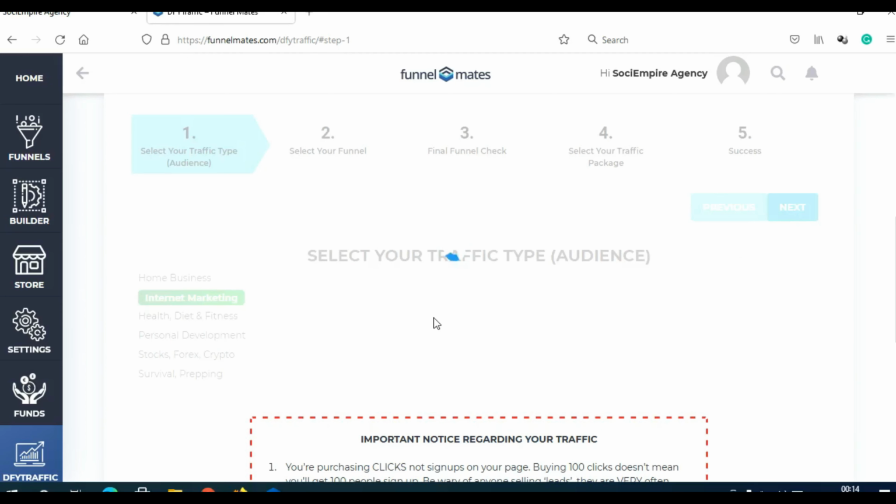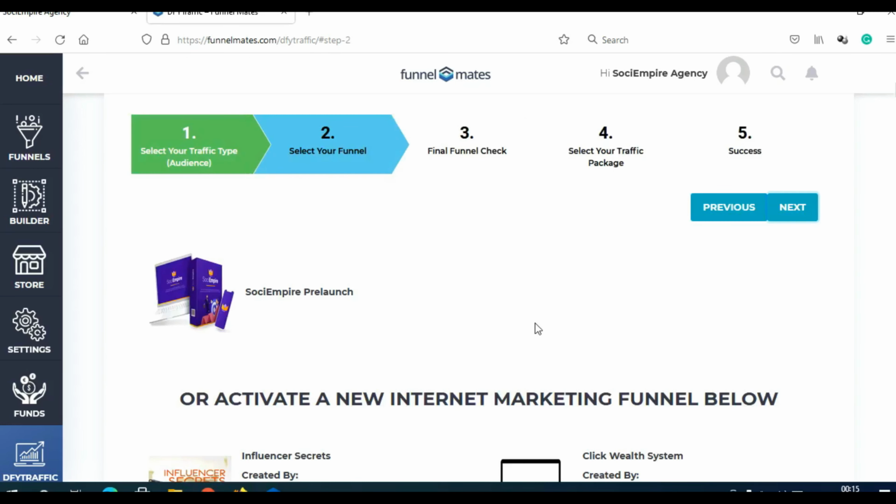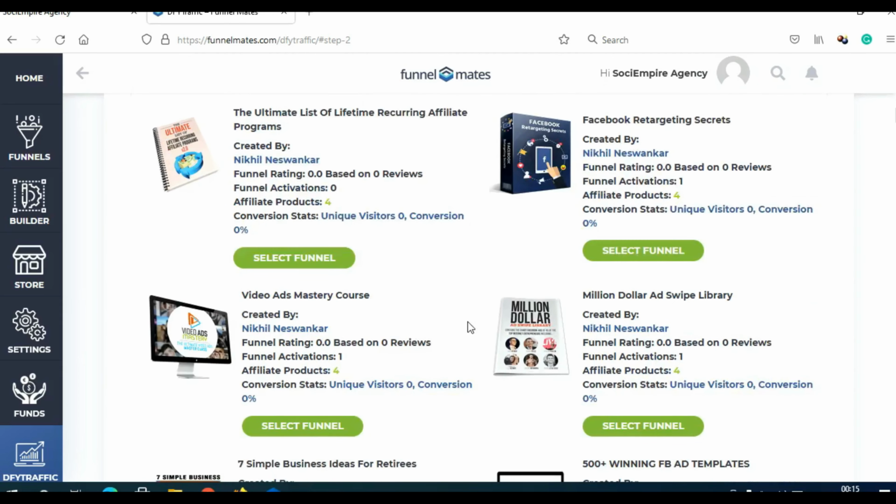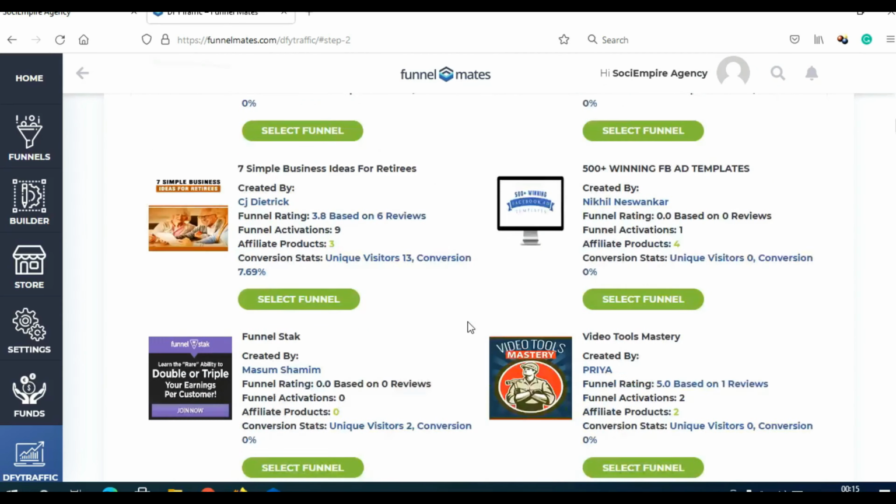Now I didn't create any funnels yet, so I actually cannot use this option yet, but I'll just show you how this looks, and also you will see all the available templates that you can use for your client. So here you can see all the available templates on different niches, in this case the internet marketing niche.